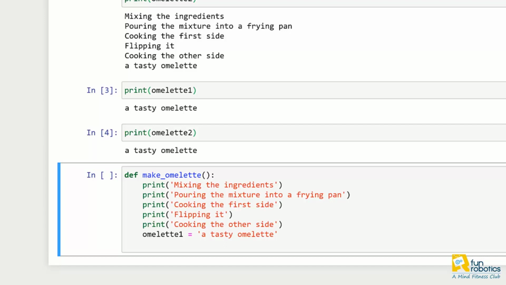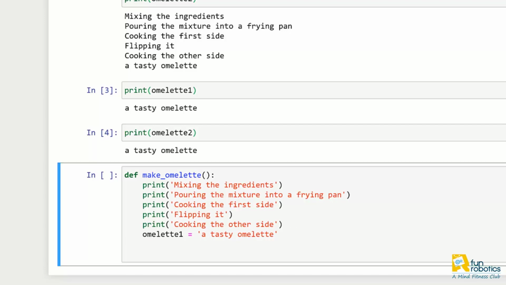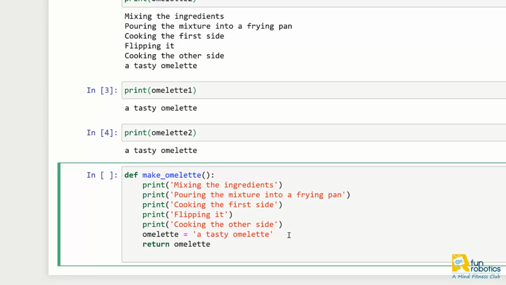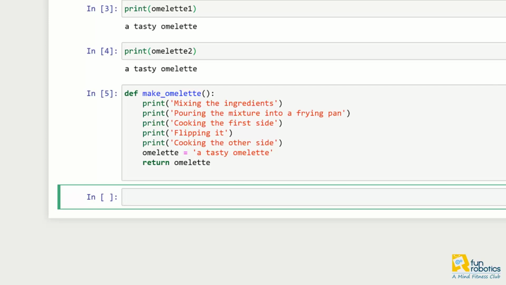And as I mentioned earlier, a function can also return information as a result. So let's return omelette. Alright, so we are done with our first function, make omelette.